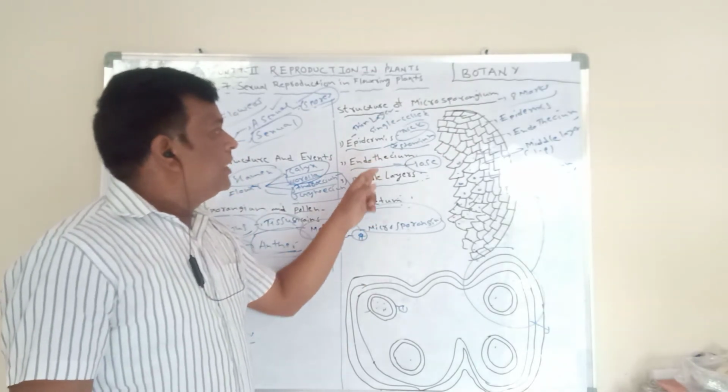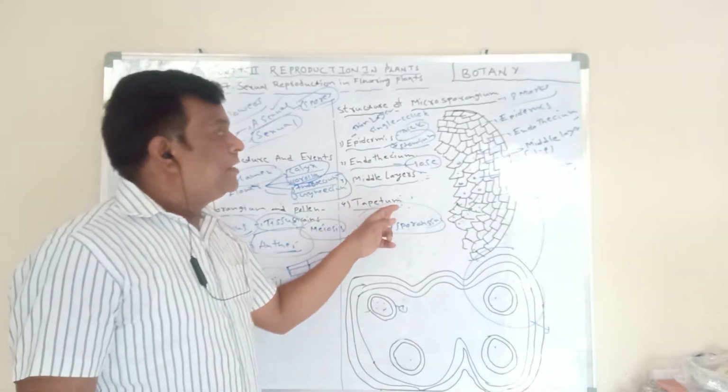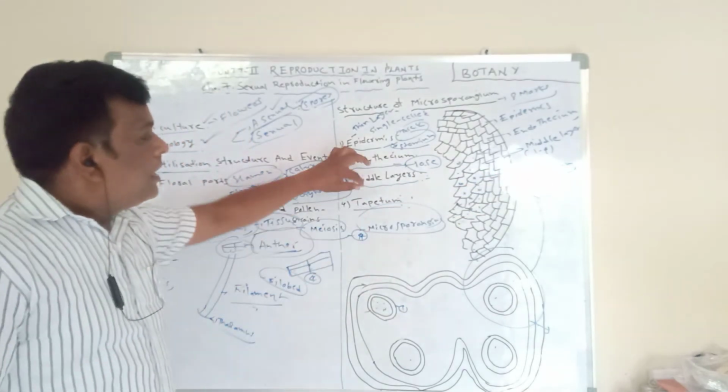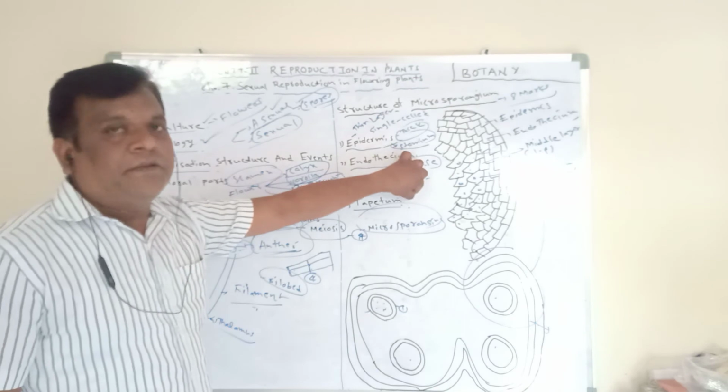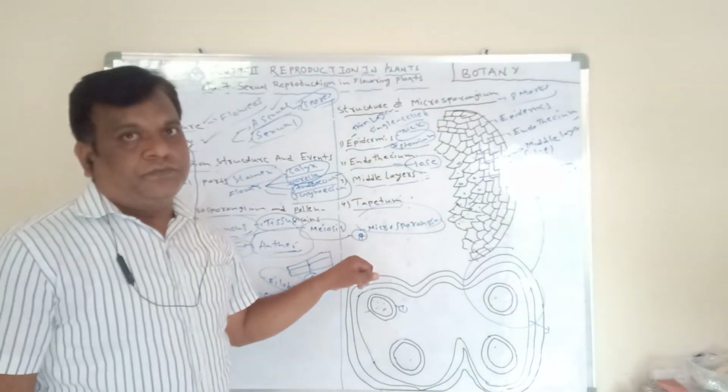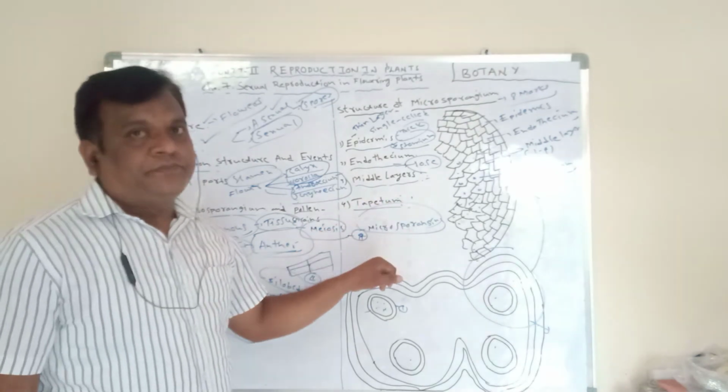Middle layers: below the endothecium and above the tapetum, 1 to 4 layers are formed there. These are the middle layers. And the fourth, innermost layer we call the tapetum. The tapetum gives food to the microspores. Okay, this is the tapetum.